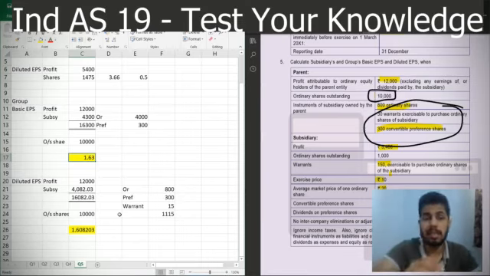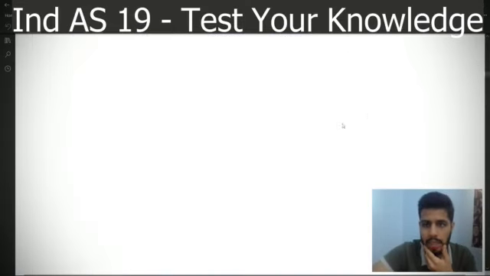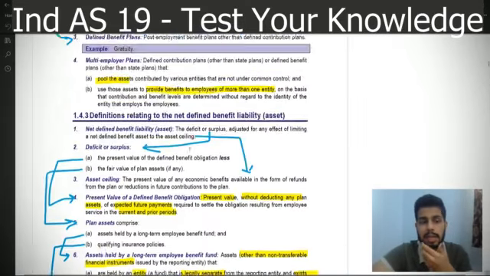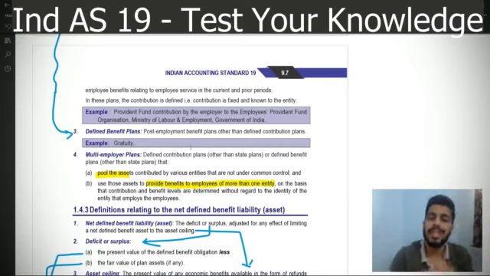But as I said, there is the matter of Ind AS 19 which I wanted to discuss. So see, this is the Ind AS 19 which I was reading so that I can make a video on it. But when I read all this, what I found is that my earlier video which I've already uploaded on Ind AS 19 is the best video you can find. The reason being that the institute's SM is a bit complicated in this chapter.